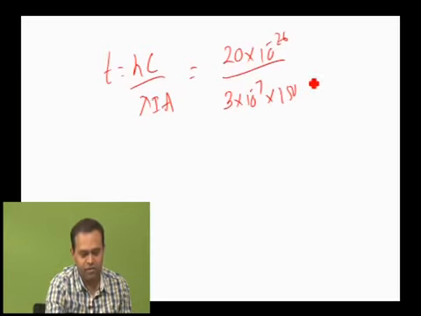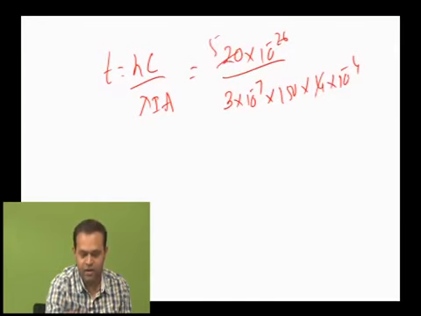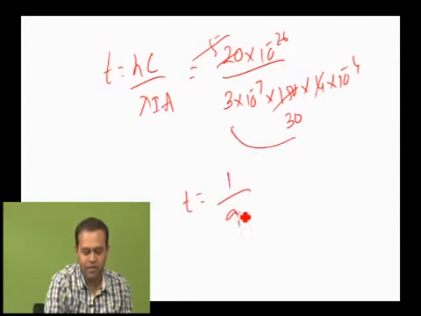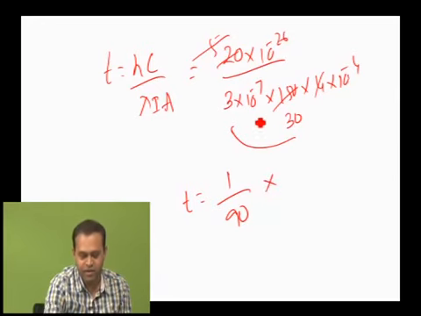Then area is 4 centimeter square, that is 4 × 10⁻⁴. Calculations: 4 1s are 4, 5 1s are 5, 30 times 5 is 150, 30 times 3 is 90. Therefore t is equal to 1/90. Watch the powers: -7 -4 is -11, and shifting gives +11. 26 -11 gives 10⁻¹⁵.